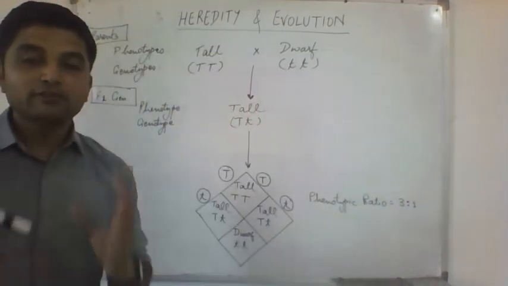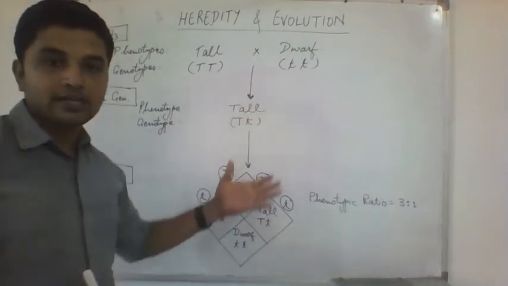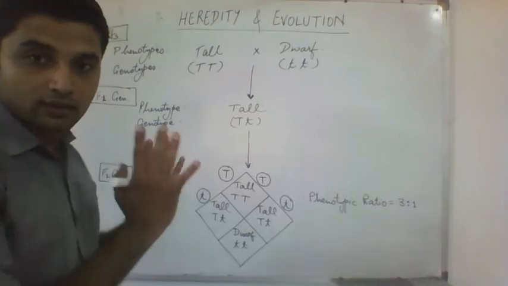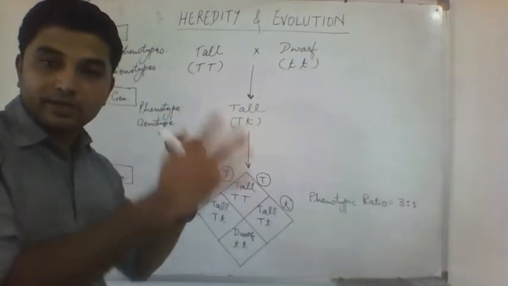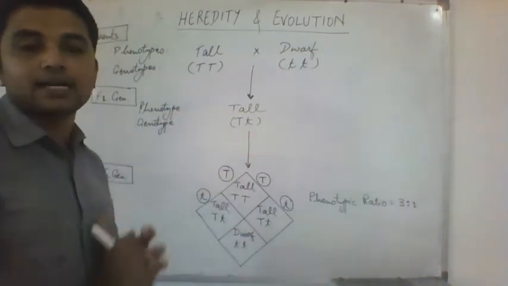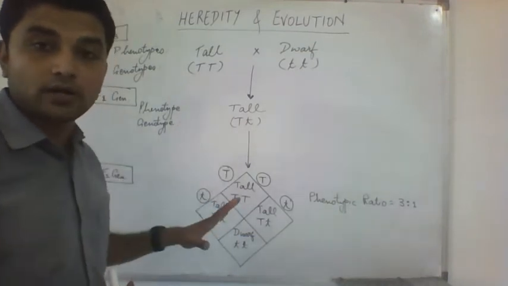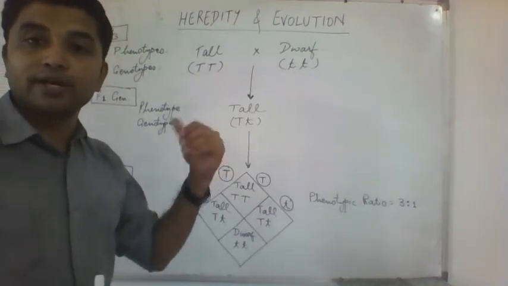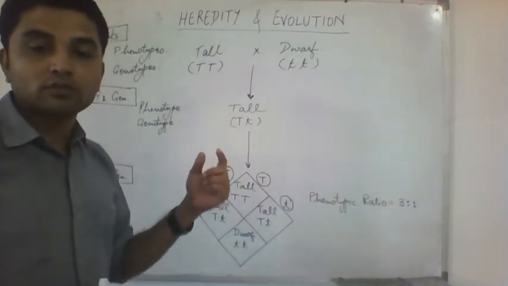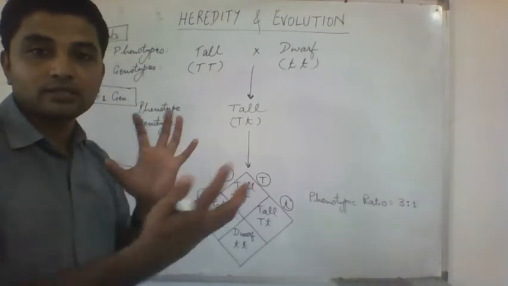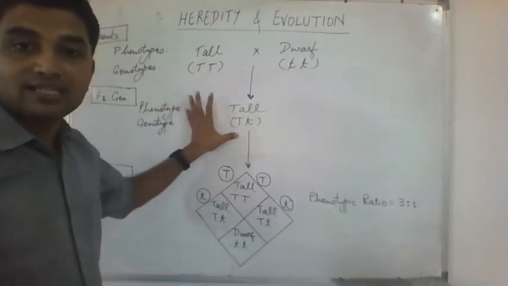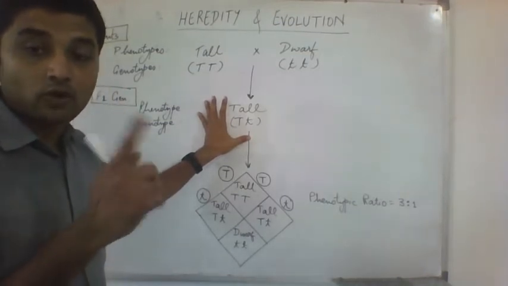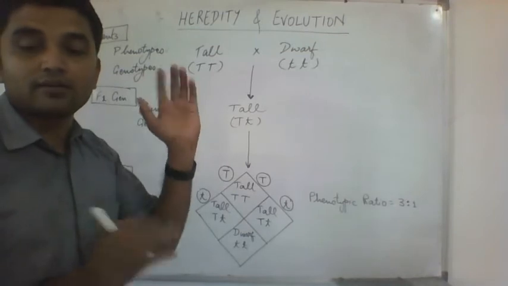So finally, to put the first law into perspective, here is the experiment that was conducted by Mendel, shown in a proper way. If you could not understand the previous crossing, please understand this crossing. This is a very important crossing. It is also known as a mono-hybrid cross, because mono means one, and hybrid means mixing of characters. Here we are mixing characters for one trait. The trait is the height of the plant.